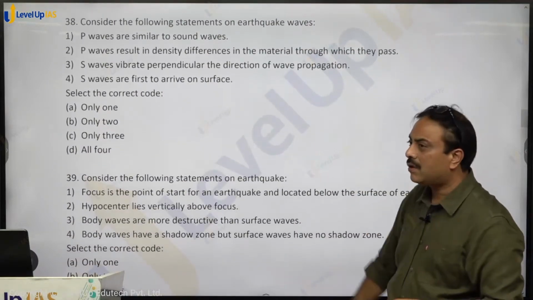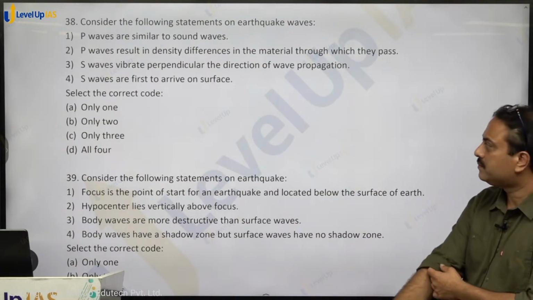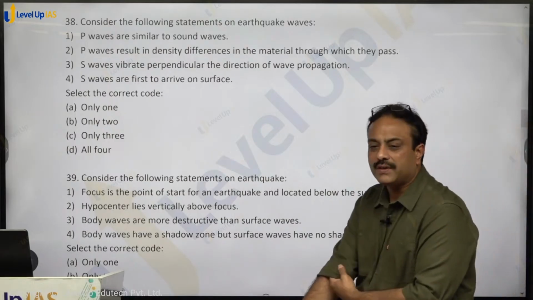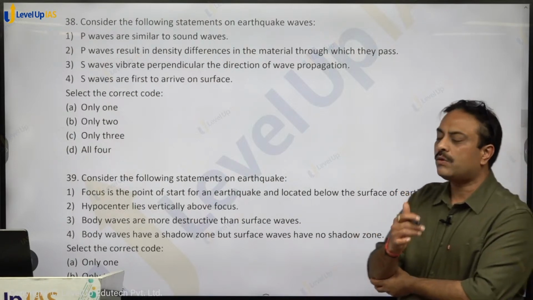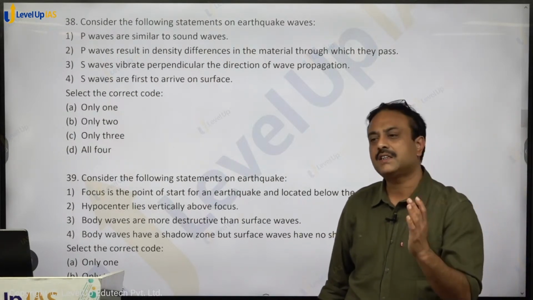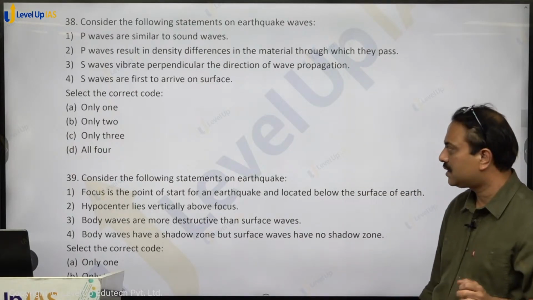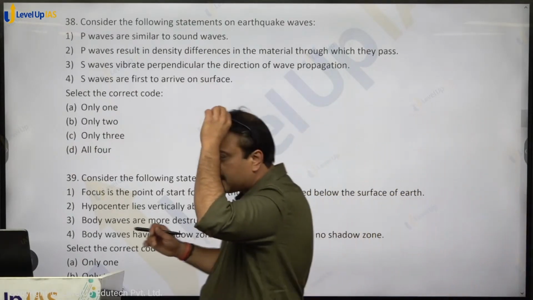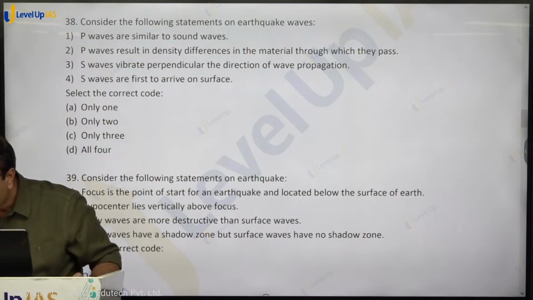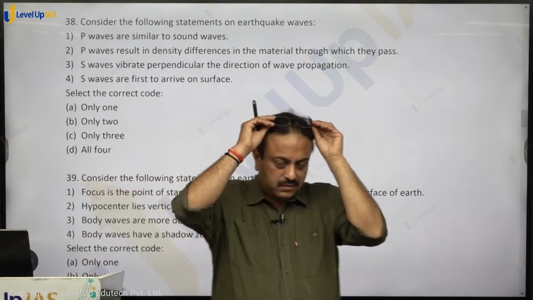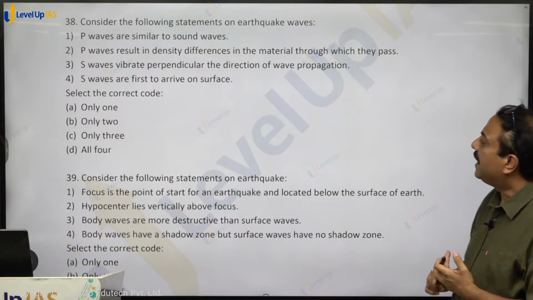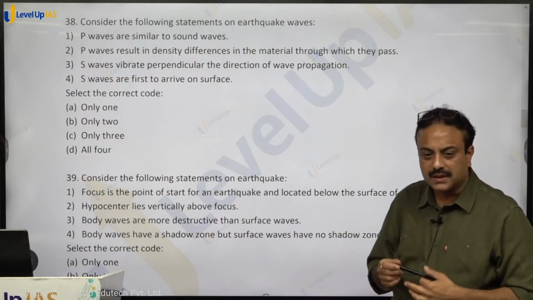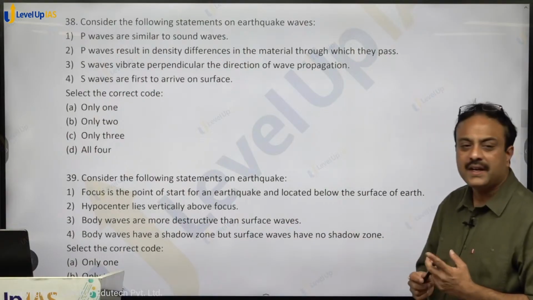Consider the following statements on earthquake waves. P waves are similar to sound waves. Yes. P waves result in density differences in material through which they pass. They move in this manner, create density differences. It is correct. S waves vibrate perpendicular to the direction of wave propagation. Correct or not? S waves vibrate perpendicular to the direction of wave propagation. Correct. S waves are first to arrive on the surface. First is P wave, followed by S wave.